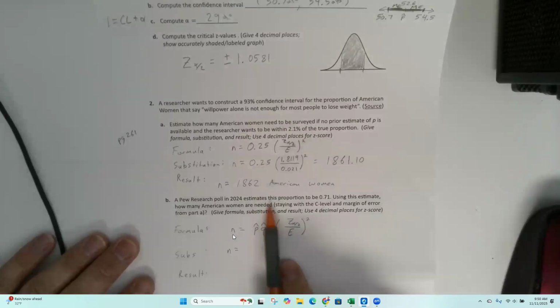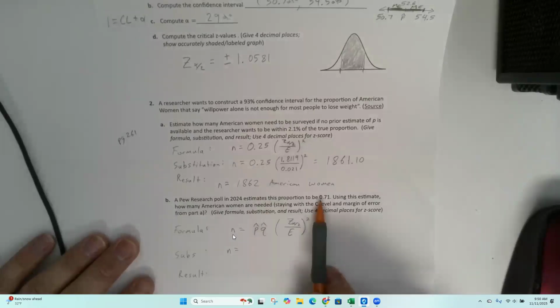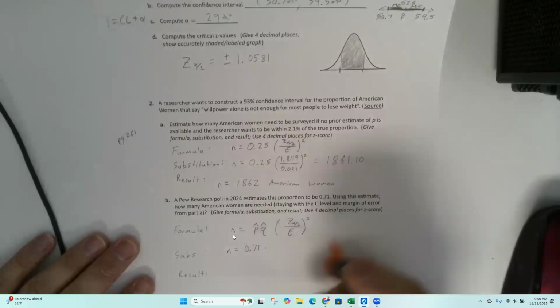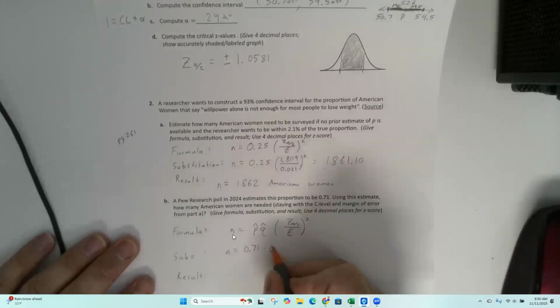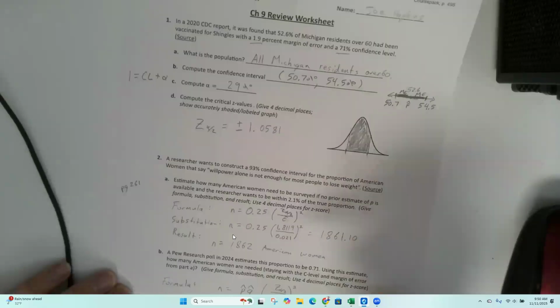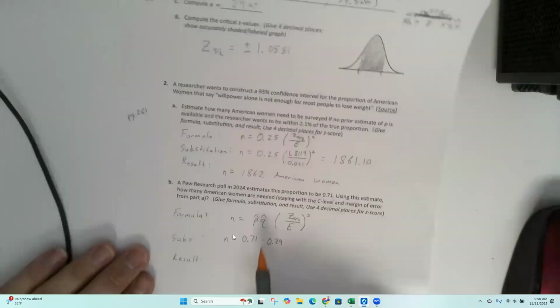So a research poll in 2024 estimates this proportion to be 0.71. So that is my p hat. My q hat then is 0.29. Not sure why we use 71% for both question 1 and 2.